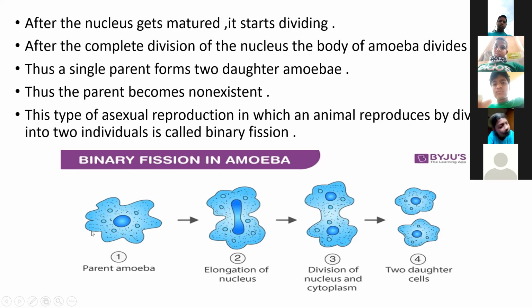The parent amoeba produces two daughter cells.